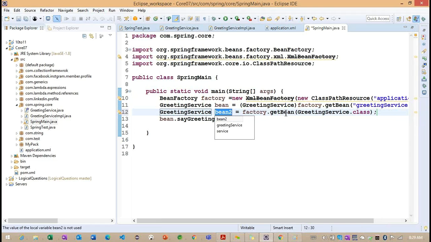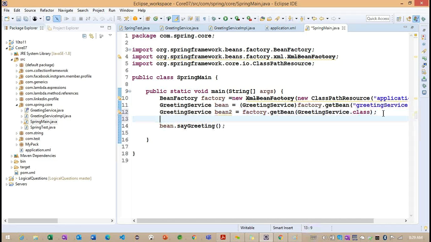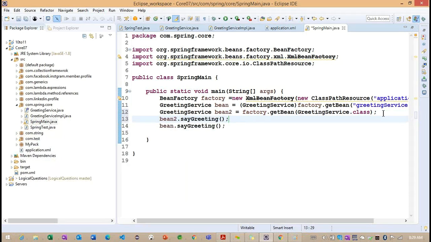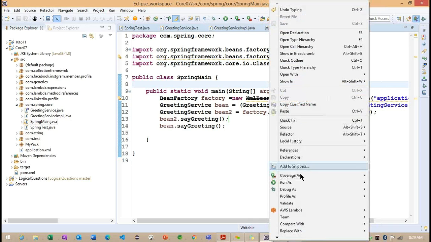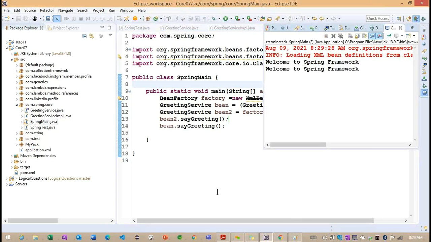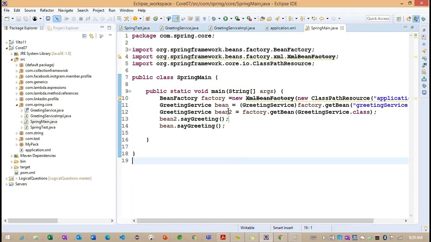Now what do we get? We get bean2. So bean2 dot say greeting. Now, how many methods are we calling here? Two methods, and with them we are getting two messages.